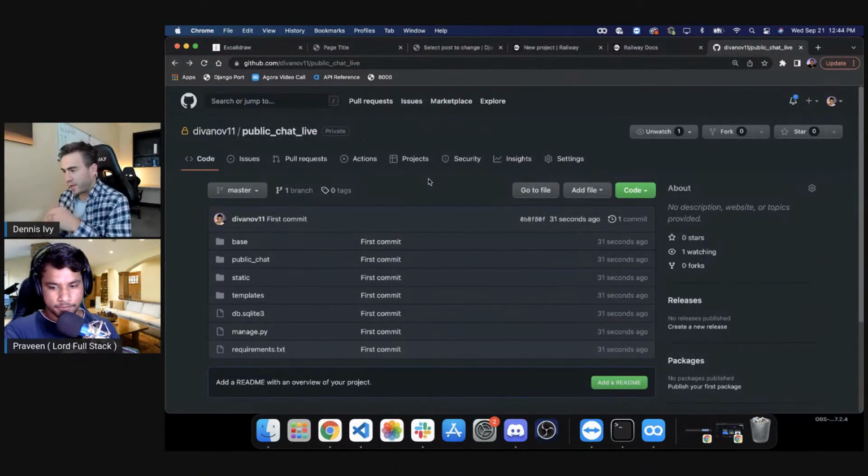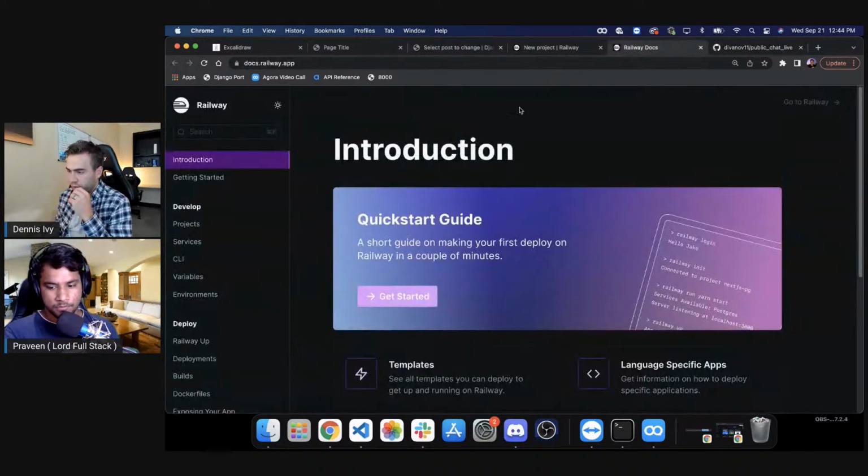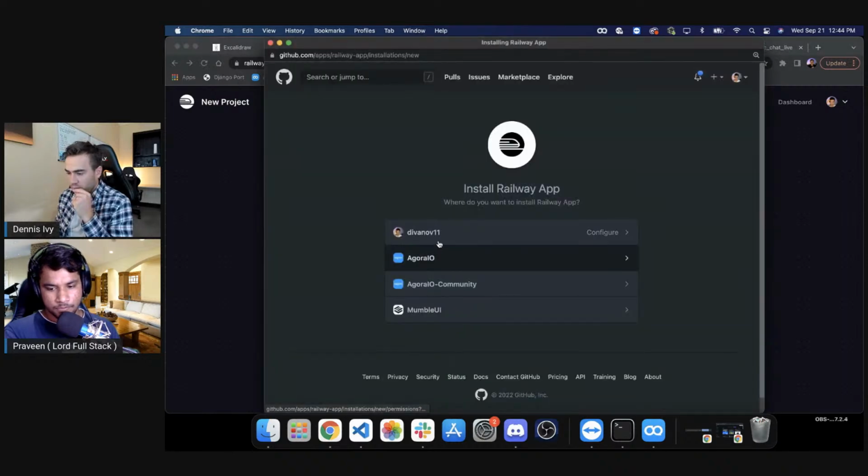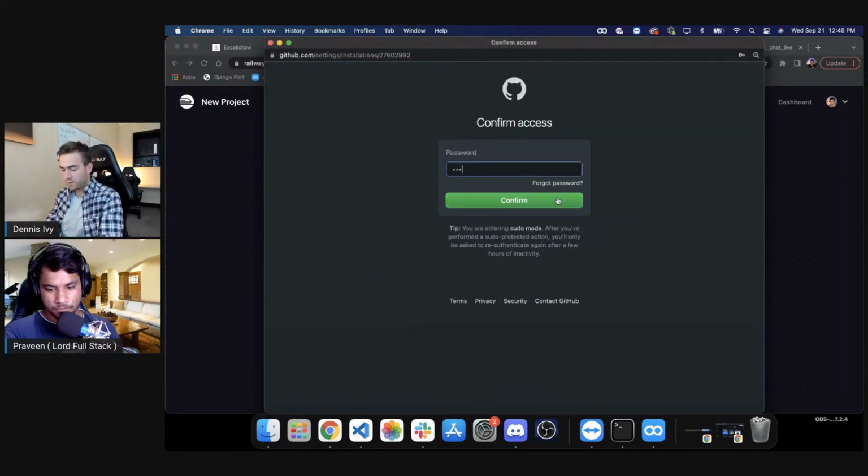So once we have that, I can go to Railway, say I want to deploy a new project. We'll just do deploy from GitHub. We'll configure to GitHub. We'll go to my account.